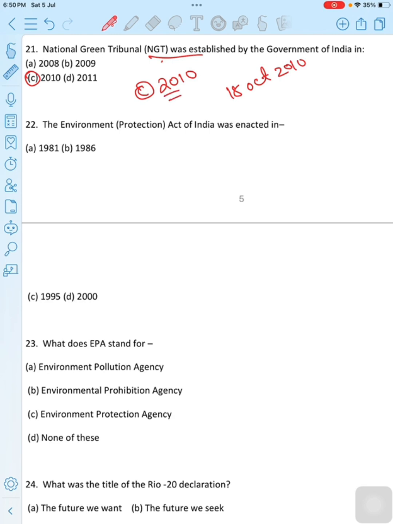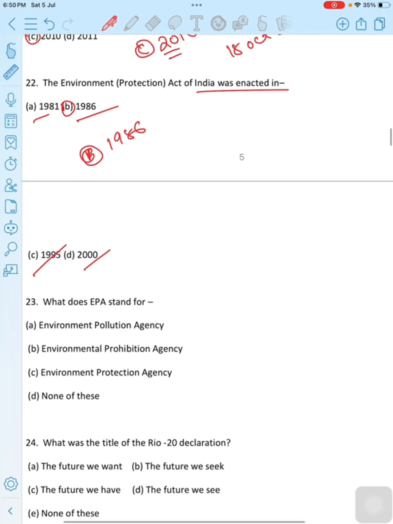Move to next question. The Environment Protection Act of India was enacted in dash: 1981, 1986, 1995 and 2000. Then the correct option is option B, 1986. The Environment Protection Act of India was enacted in the year 1986. It extended to the whole of India. Then move to next question.